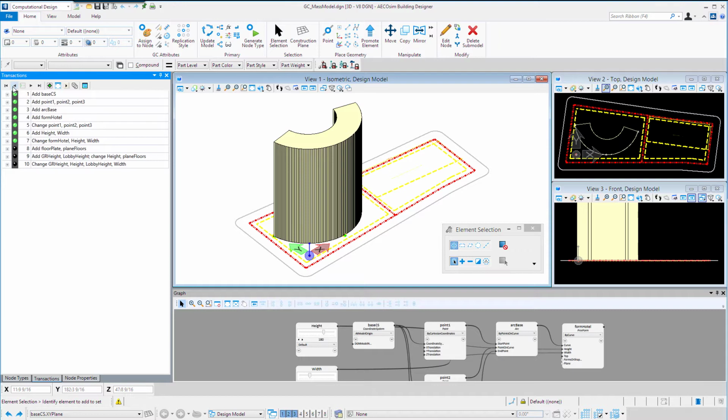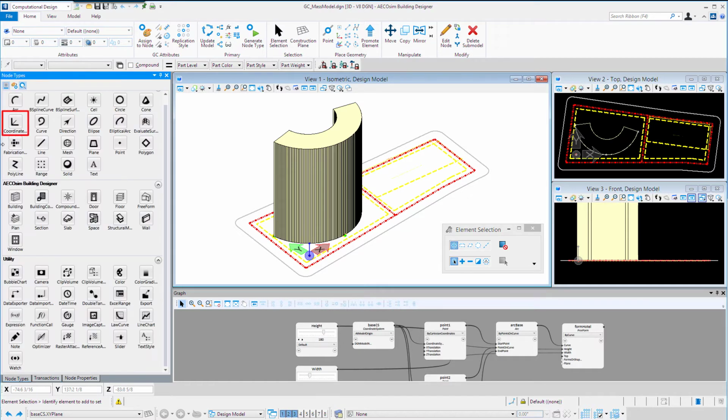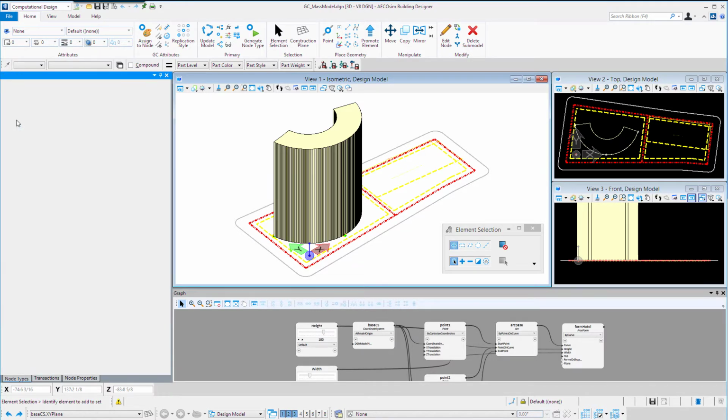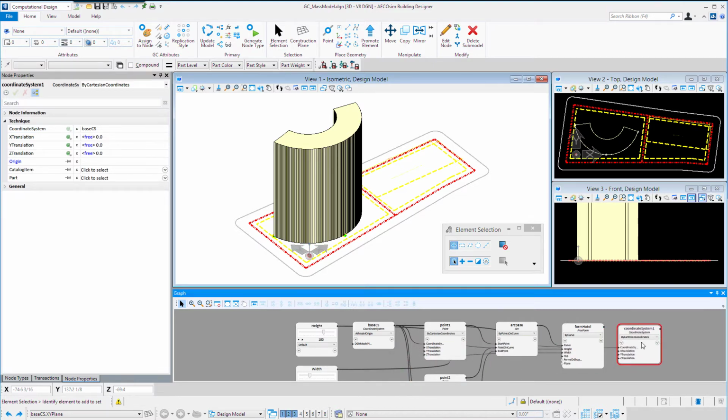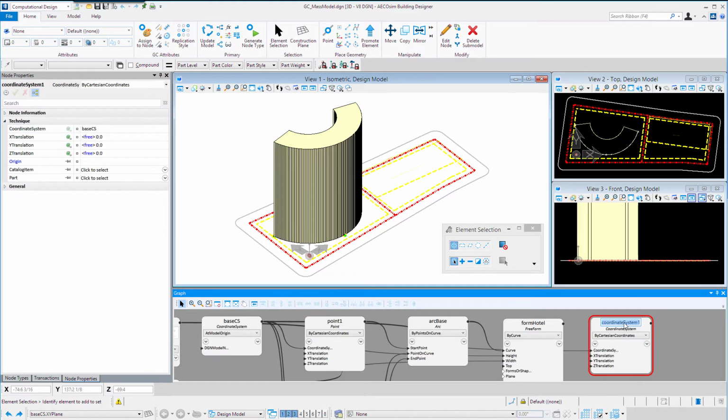Then we'll make these changes. Those changes will be inserted into the script at this point, and then we can play the addition of the floor plates. So I'm going to add a second coordinate system to the graph. I'll go up to the node types and select the coordinate system node. And I'm going to rename this as the center CS.